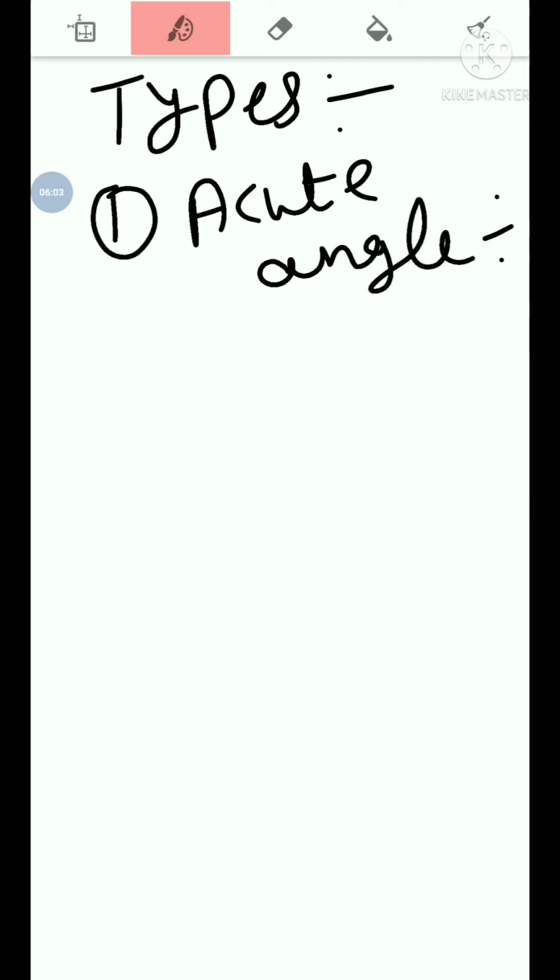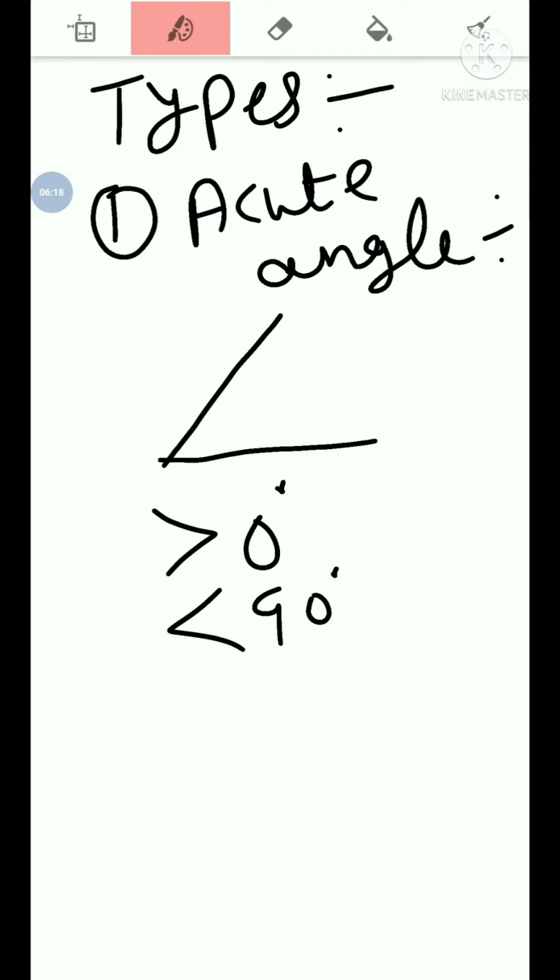These are called acute angles. This is an acute angle, this is an acute angle, this is an acute angle. So all these angles are acute angles.